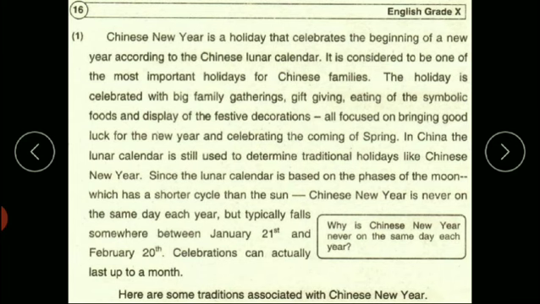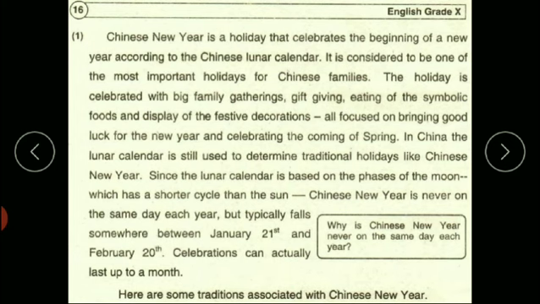Chinese New Year is a holiday that celebrates the beginning of a new year according to the Chinese lunar calendar. Lunar means relating to the moon. It is considered to be one of the most important holidays for Chinese family. The holiday is celebrated with big family gathering, gift giving, eating of the symbolic foods, and display, which means demonstrate or exhibit, of the festive decorations. Festive means joyful. All focused on bringing good luck for the new year and celebrating the coming of spring.